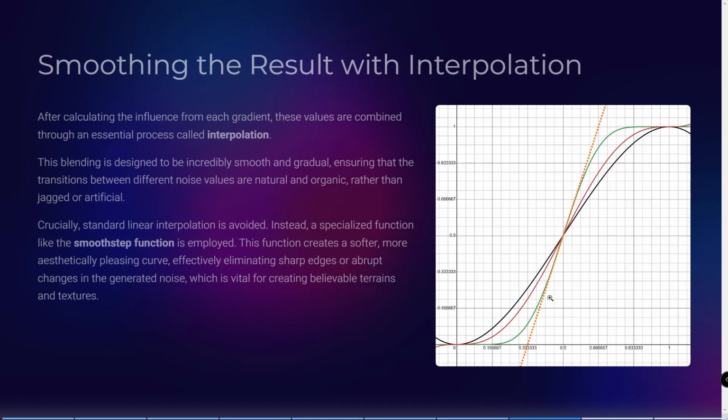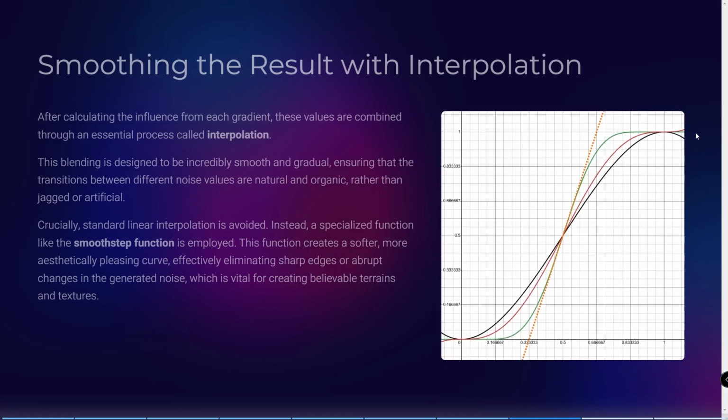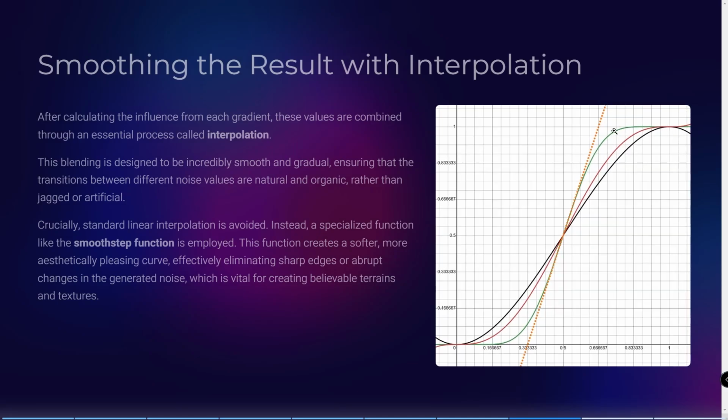Let's look at this picture. This is the curve of a smoothStep. Here at the beginning of the function and at the end of the function, as you see, the changes are really slow. But in the center we have a much faster change. As you know, smoothness is important in this function, and as you see here, this function is completely soft. So this is what we want to use to blend the values of our noise.